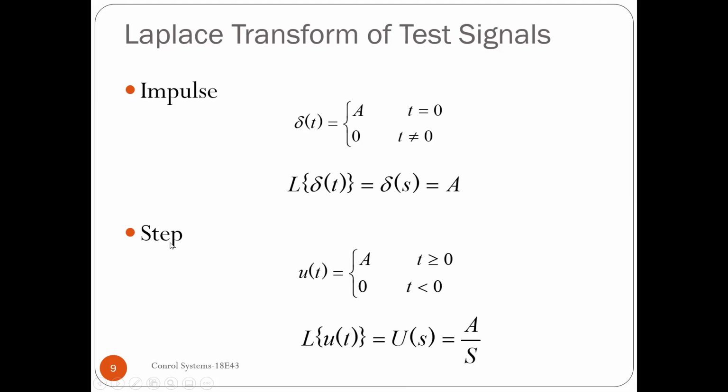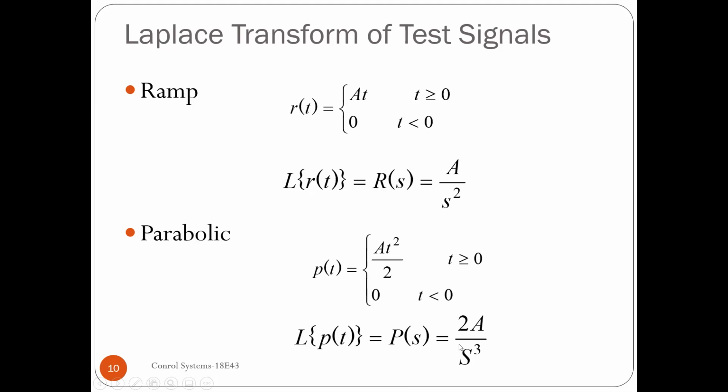So what is the Laplace transformation of a step? We have seen the mathematical model of a step signal, and if you take the Laplace transform of that, it will be U of s, which is a divided by s. Similarly, for a ramp, you have a divided by s square. For a parabolic, you have 2a divided by s cube. So these are all the standard test signals and their Laplace transformations.